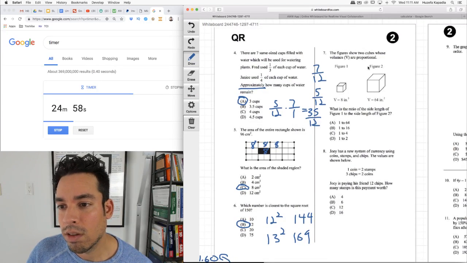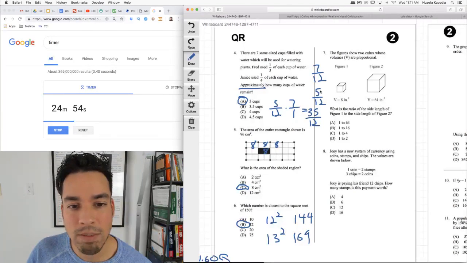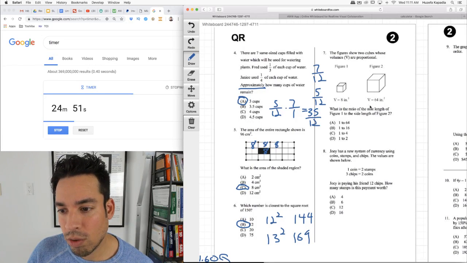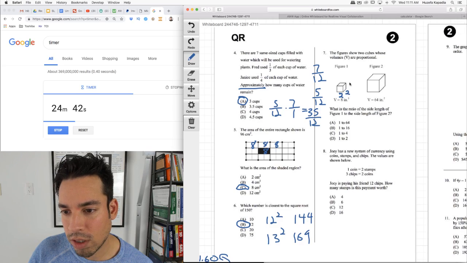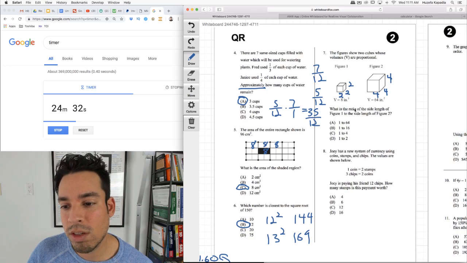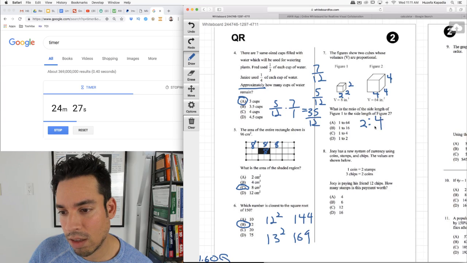We got cubes that are proportional. The volume of this guy's 8, the volume of this guy's 64. What does that mean? Well, we want the ratio of the side length. So what is a side length? To get to a volume of 8, remember it's length times width times height. It's a cube, so they're all equal. So I'd say 2 by 2 by 2, because 2 times 2 times 2 is 8. And this one's going to be 4 by 4 by 4. I'm taking the cube root, because 4 times 4 times 4 is 64. So what is the ratio of the side length of figure 1, which is 2, to the side length of figure 2, which is 4? Reduce that like a fraction, it becomes 1 to 2, which is D.